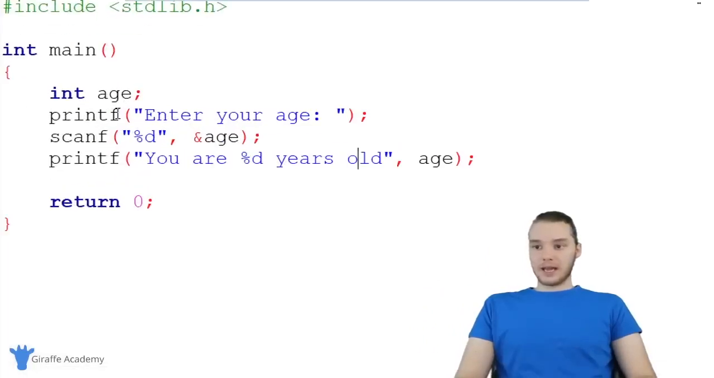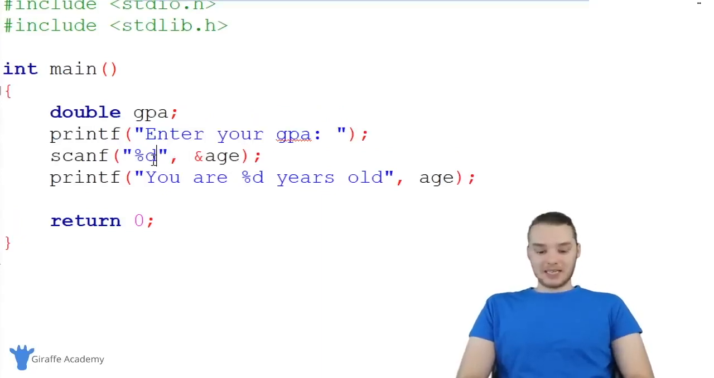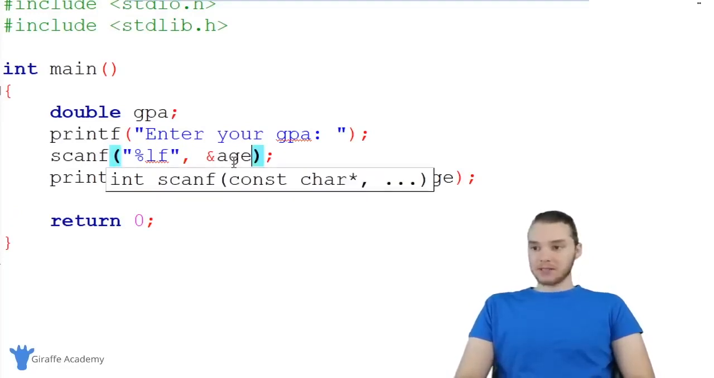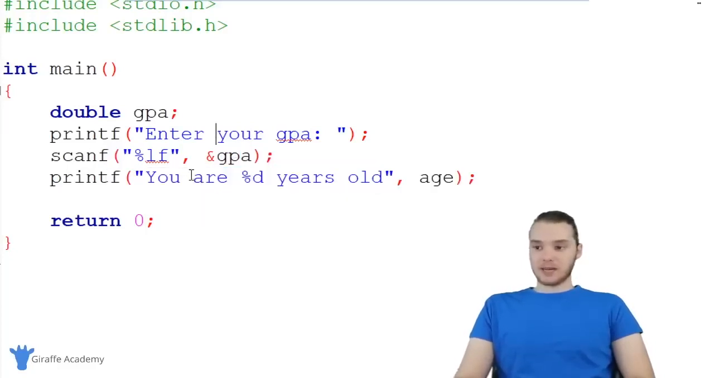We can also get like a double from the user. So for example, I could say enter your GPA. And so now instead of asking for an integer, we're going to be asking for a double. So I could come up here and say like double, and we could call this GPA. And now I can do the same thing. But instead of saying D, I want to say LF. And LF is basically going to tell this scanf function that we're looking for a double. And then obviously instead of age, we're just going to put GPA inside of here.